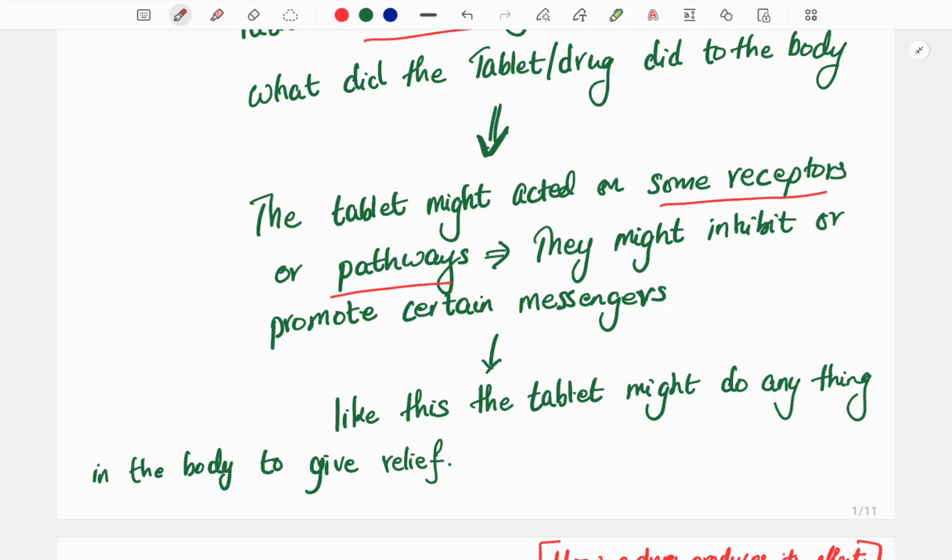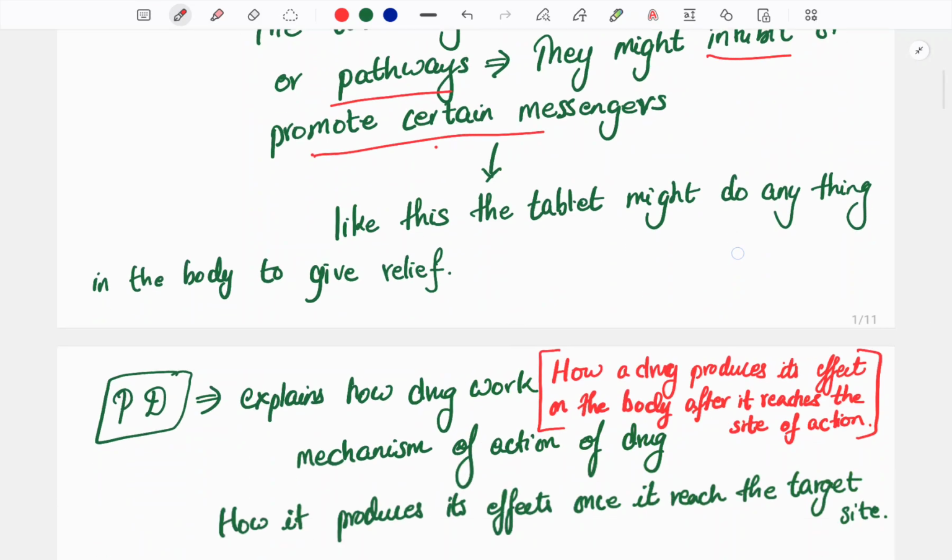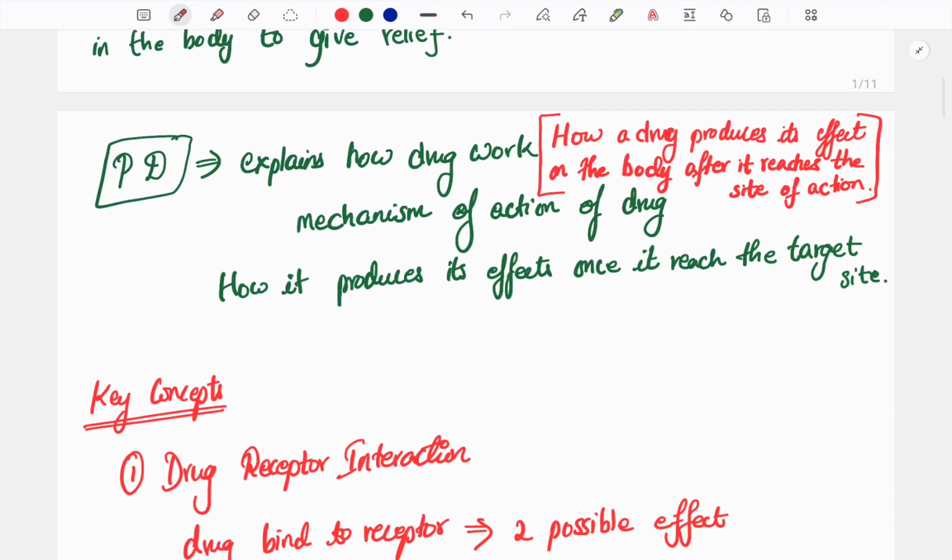The tablet might have acted on some of these receptors or pathways, and might inhibit or promote certain messengers. Like this, the tablet might do something in the body to give relief. So this was one example.